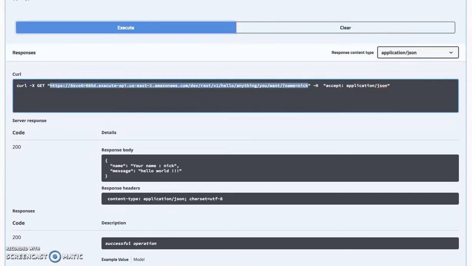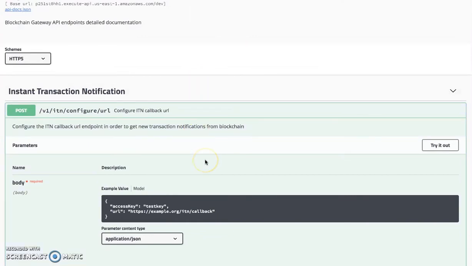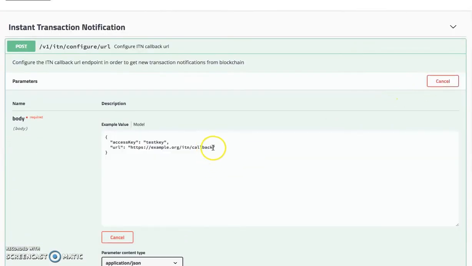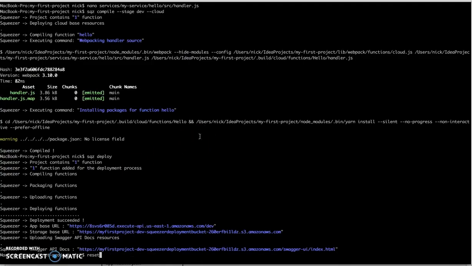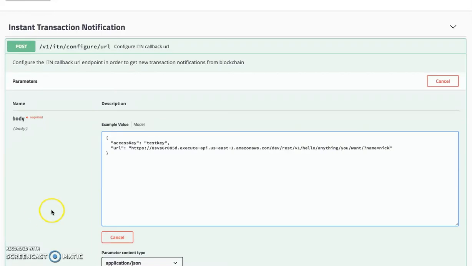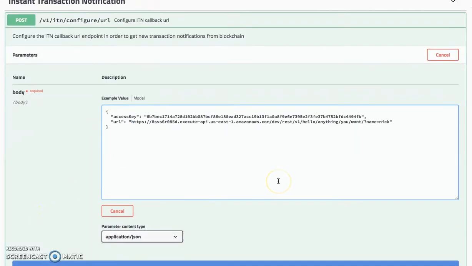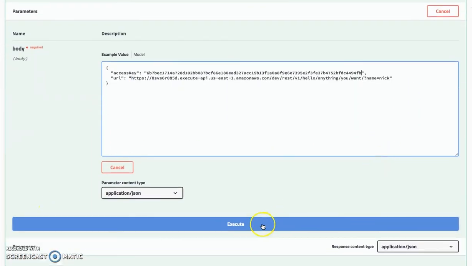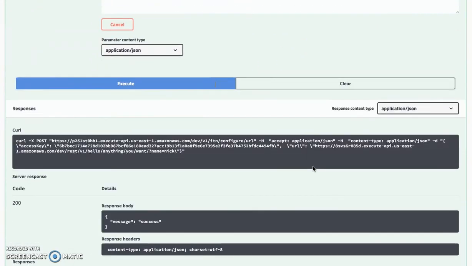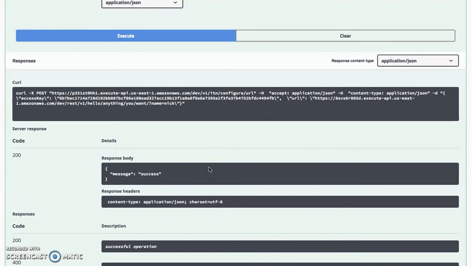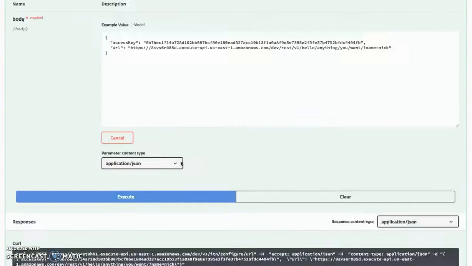Let's add it to the ITN callback URL. Okay, and let's grab the access key. Okay, so the ITN callback URL was successfully configured.